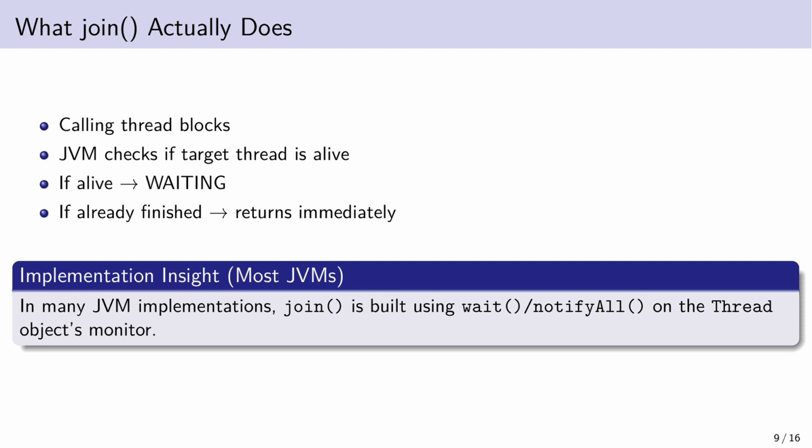When you call join, the calling thread blocks. The JVM checks if the target thread is alive. If alive, it enters waiting. If already finished, it returns immediately. In most Java virtual machine implementations, join uses wait and notifyAll internally. Even internally, it is event-driven.